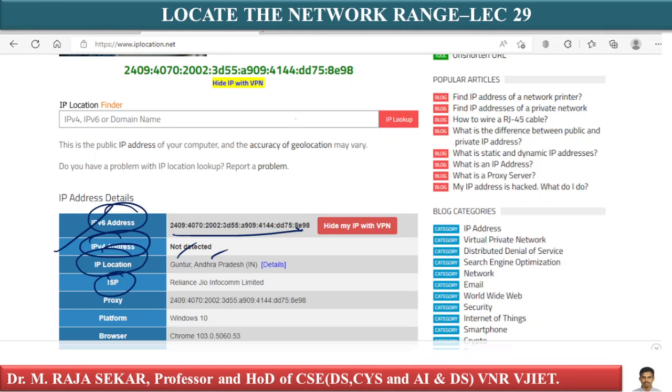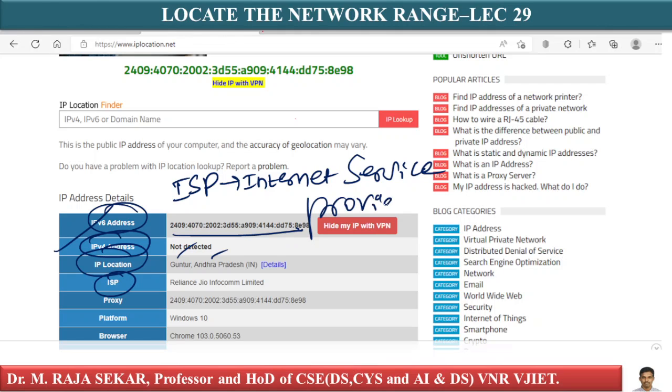ISP, what is this ISP? ISP means Internet Service Provider. It is basically a company. What is the purpose of this company?